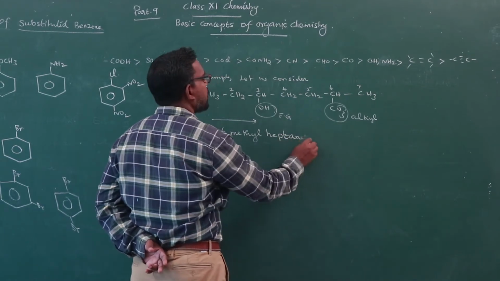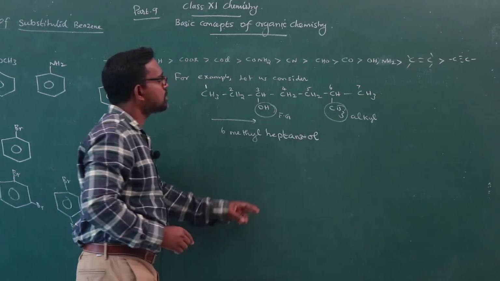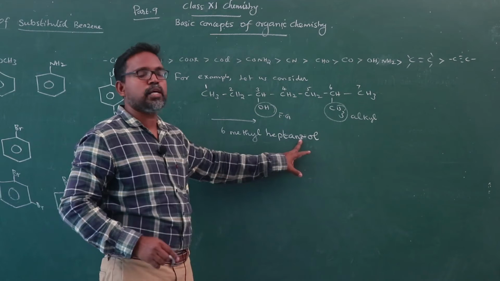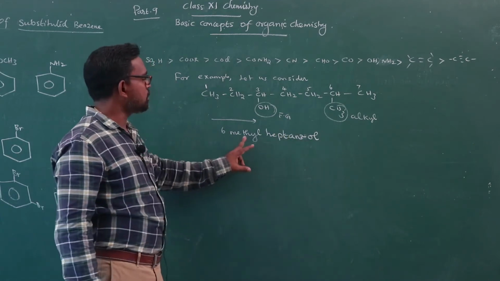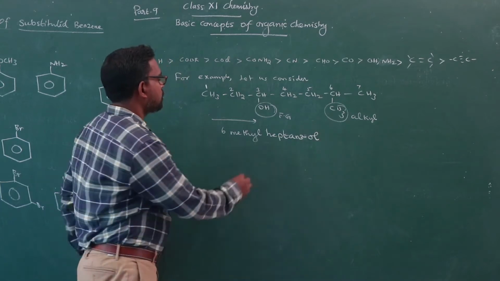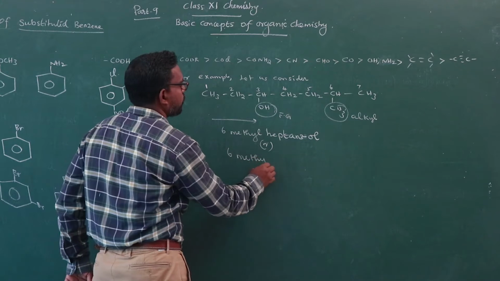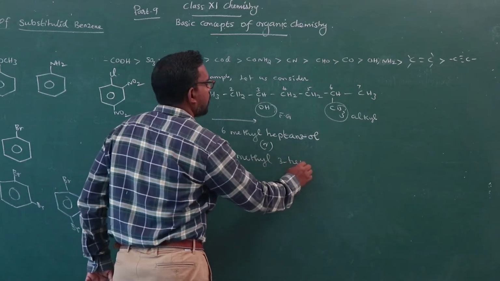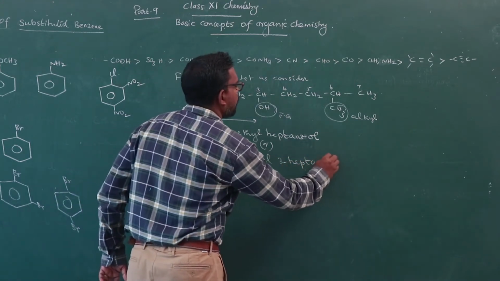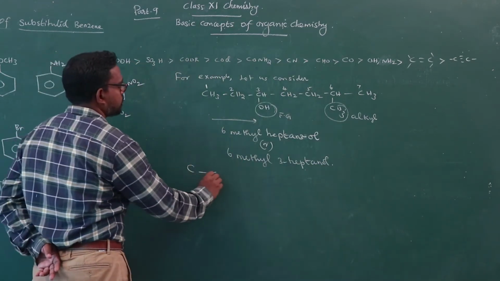E is replaced by OL, 3-ol. Therefore, 6-methylheptan-3-ol, or it is written like this: 6-methyl-3-heptanol.